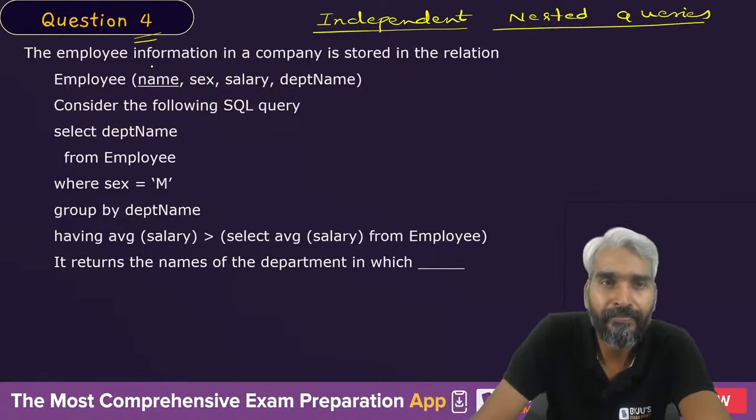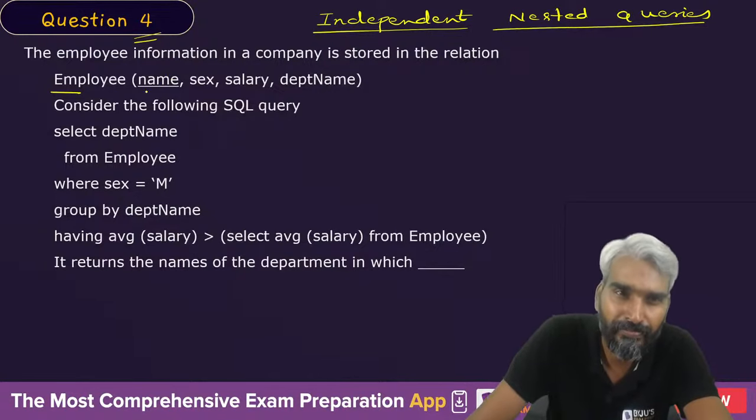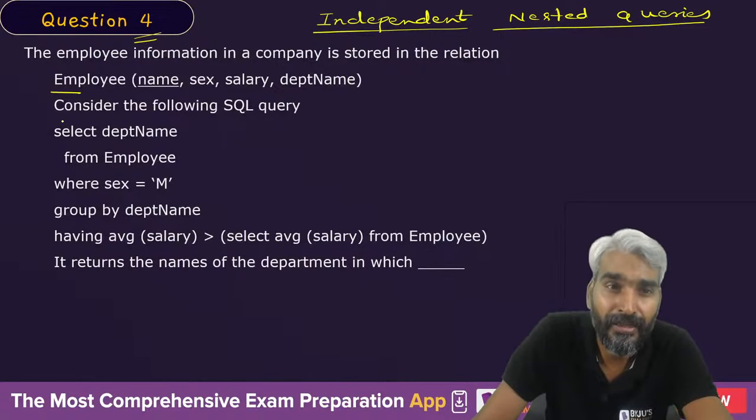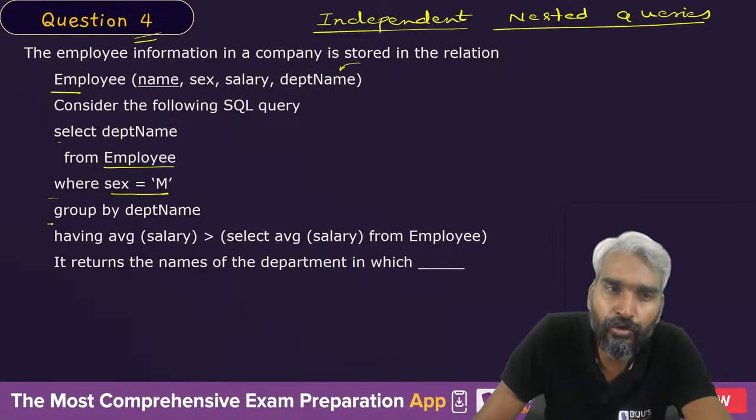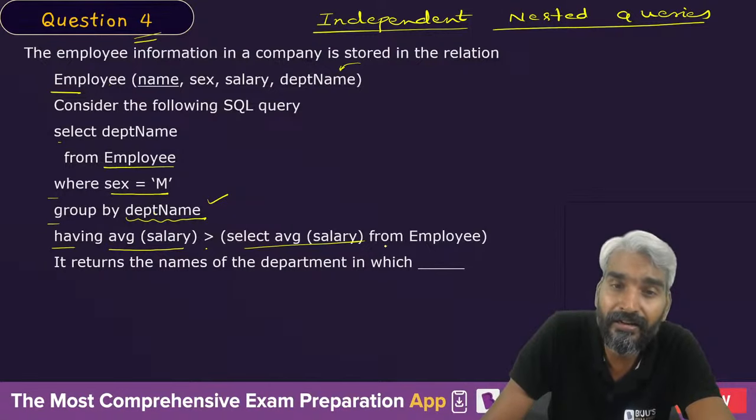The employee information in a company is stored in the relation employee. Here name is actually the key: name, sex, salary and department name. Consider the following SQL query. It says select department name from employee table where sex of the employee is male. You need to group the table by the names of the department. Now, having average salary of that department greater than the average salary from employee.